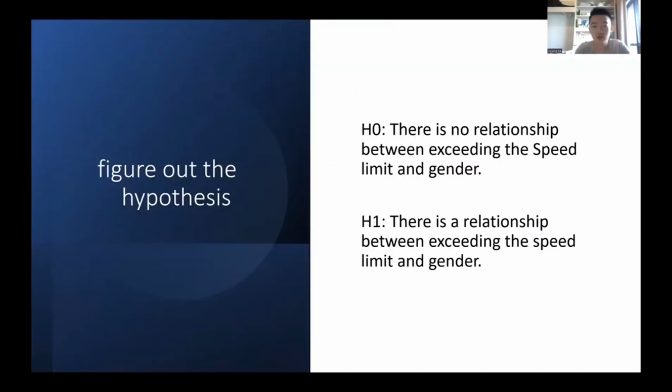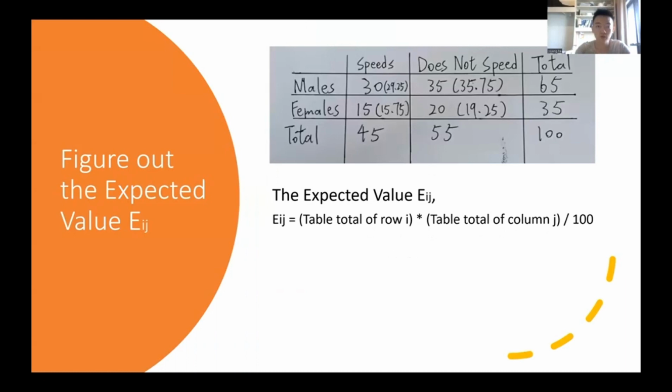First, we need to figure out the hypotheses. Hypothesis 0 is that there is no relationship between the existing speed limit and gender. Hypothesis 1 is that there is a relationship between the existing speed limit and gender. Then we need to find the expected value Eij, calculated as the table total of row i times the table total of column j, divided by the total number of people, which is 100.